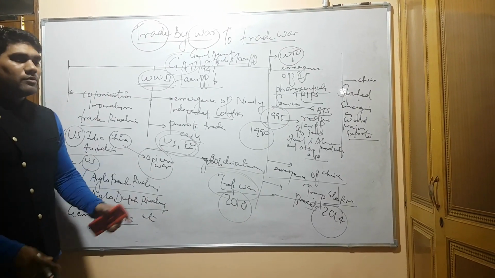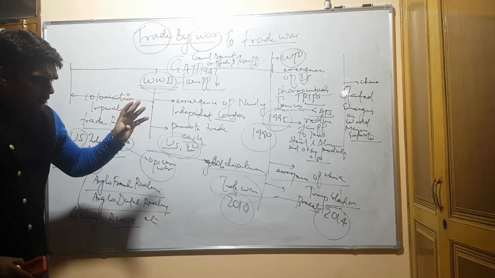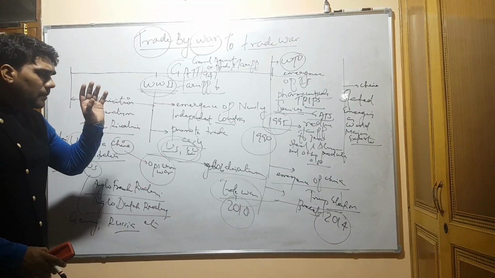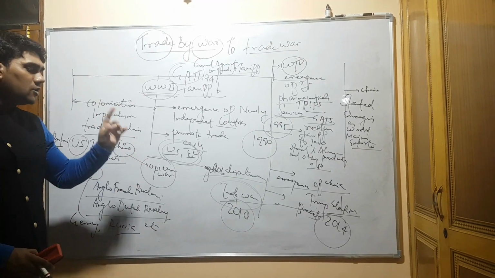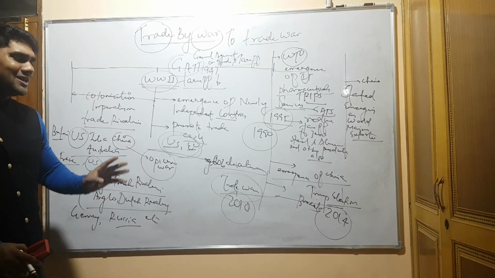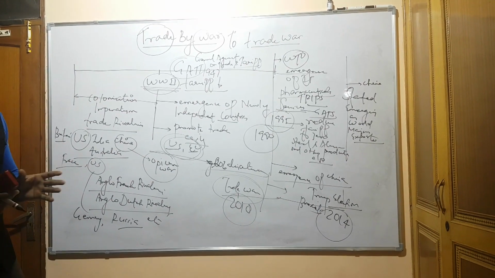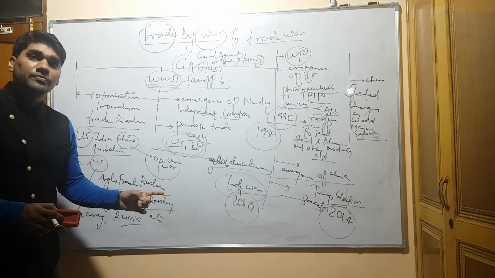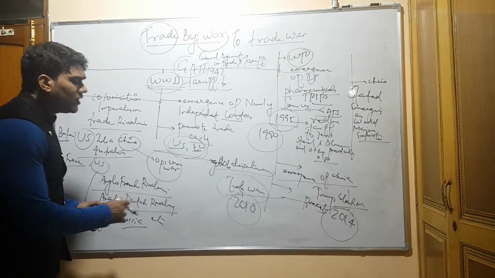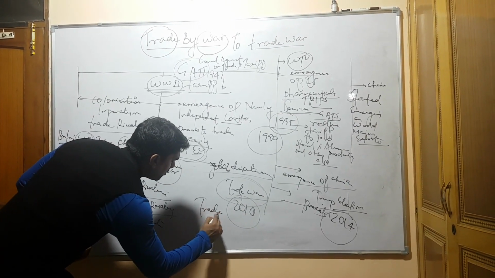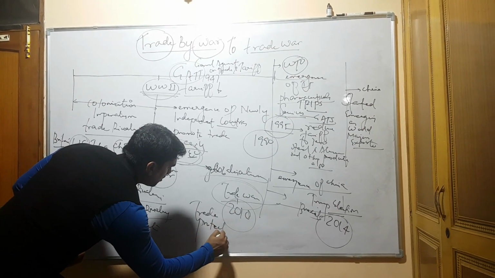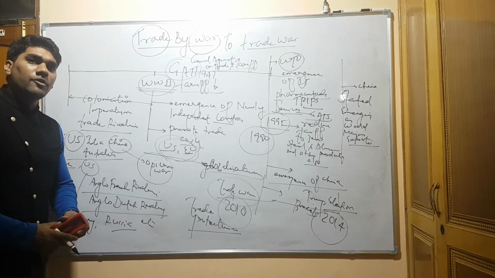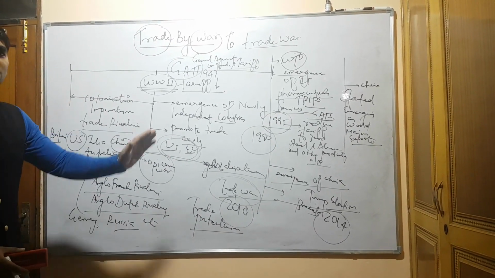Trade war. What is trade war? We will discuss in the coming lecture. In simple terms, US wanted to promote the domestic industries development, to promote the domestic jobs, and that is why US has increased tariff on steel and aluminium which is being exported by China. This is called trade war. This is a kind of trade protectionism. We will start the discussion from trade war only, but please understand what kind of questions can emerge.